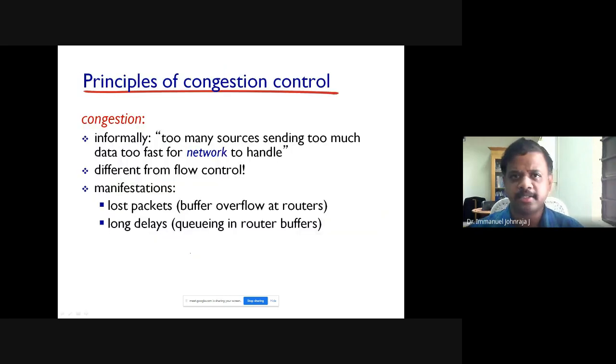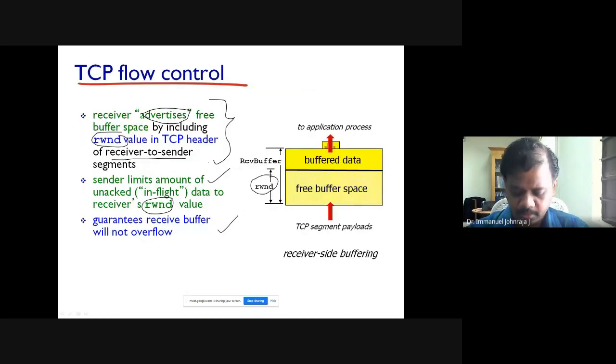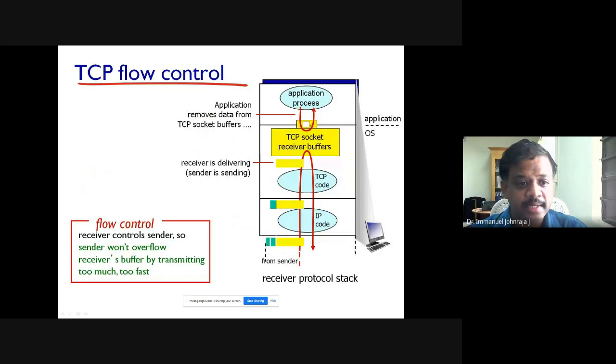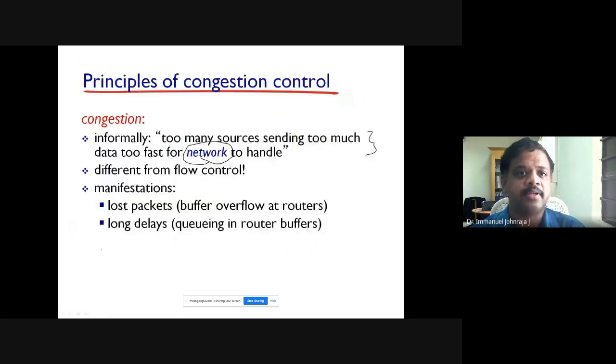Then comes congestion control. Flow control logic is very simple. But what is happening in the case of congestion control? We have one interesting statement here: too many sources sending too much data too fast for the network to handle. But what was happening in the previous one? Here the sender will not overflow the receiver's buffer. This talks about the sender and the receiver. But when we are talking about congestion control, I'm not talking about the sender and the receiver. Rather, I'm talking about the network. That's why it's highlighted here. So congestion control, similar logic, but on the network.